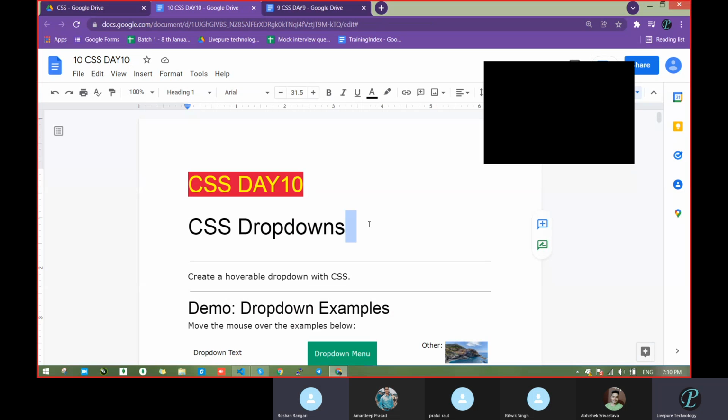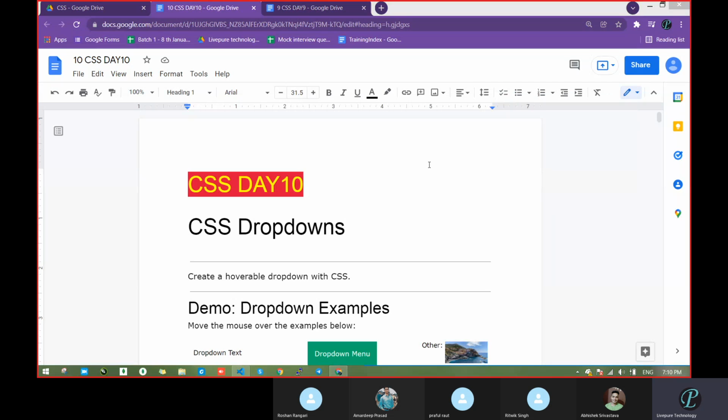So previously we had seen different CSS, and I had given two days' time for revision. So had everyone revised, or what were they doing actually? Can anyone say? What about Amardeep? Had you revised?